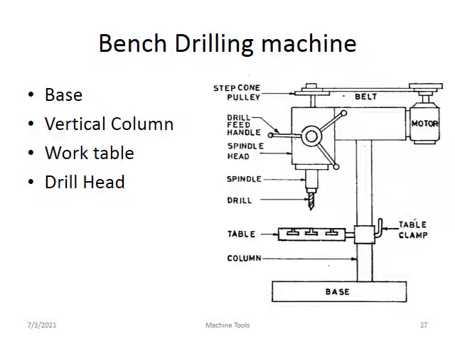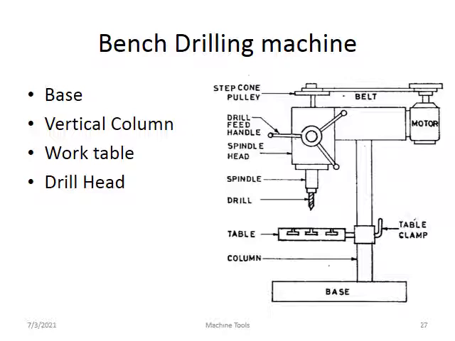For the bench drilling machine, the important points are the parts in the line diagram. The first important part is the base. The second is the vertical column. This is the work table, moving up and down with the help of the table clamp. You can select the required position, then lock it.